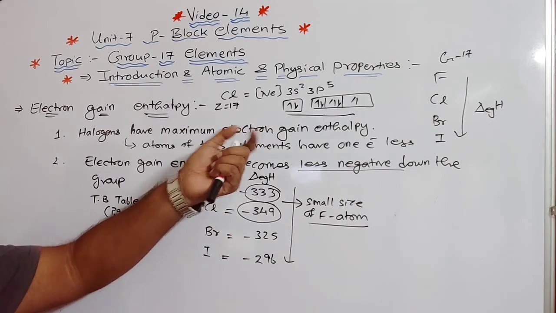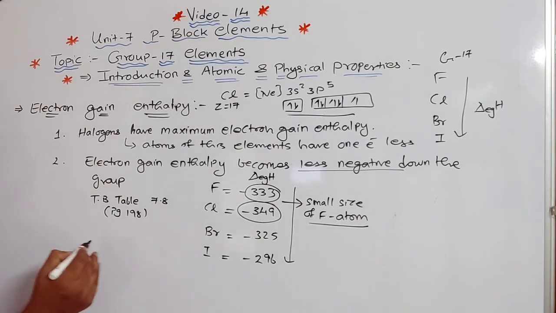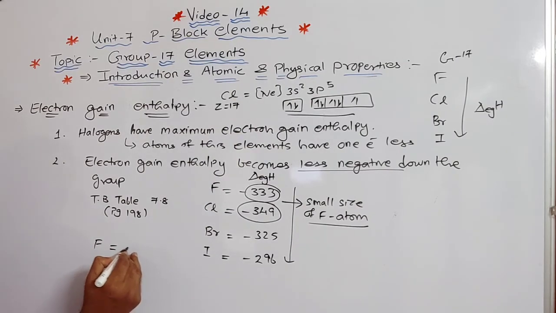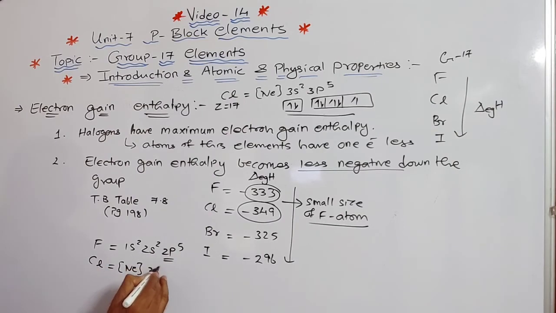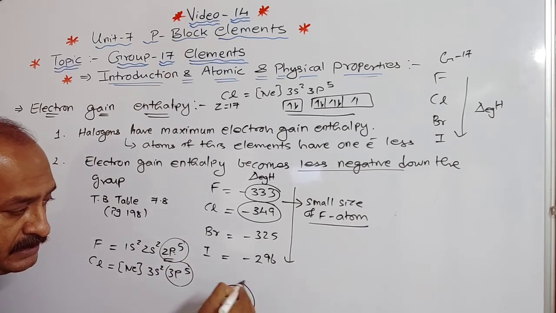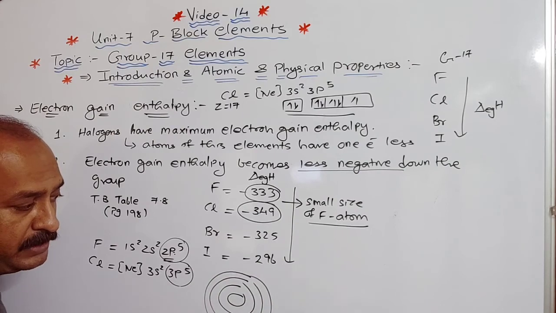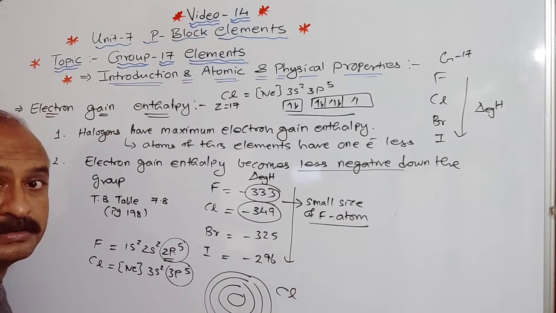Now when we say 2p orbitals, when we talk about fluorine, it is 1s2, 2s2 and 2p5, right? And when we talk about chlorine, it is neon and then 3s2 and 3p5, right? So here more repulsion will be there. Why? Because it is nearer, smaller size, so more repulsion. And in chlorine, 3p means it is far away, of a little bit bigger size.